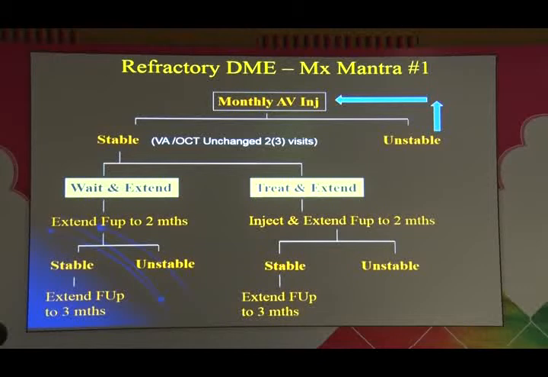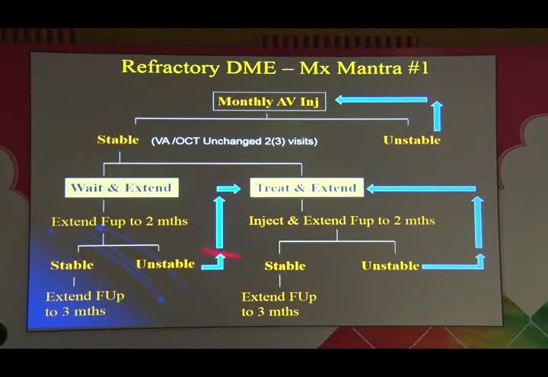And in both of these, in wait and extend as well as treat and extend, if the eye is stable, in both of these you could extend up to 3 months. Whereas if it's unstable, in both of these you could go back to monthly. So this is just a rough rule of thumb kind of policy you could use.